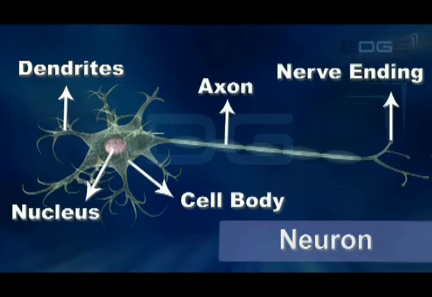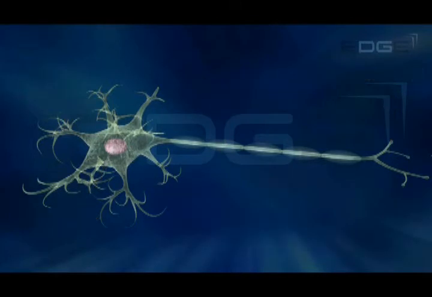A simple structure of a neuron is shown in the animation. After detecting this change in the external environment, a chemical reaction is set off that generates an electrical impulse which gets transmitted through the axon all the way up to the nerve ending.